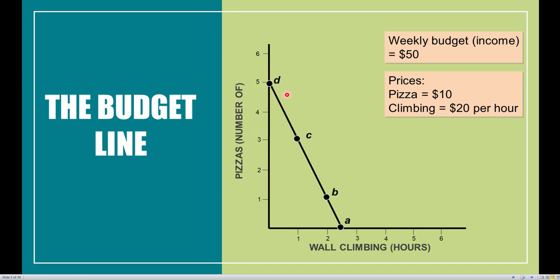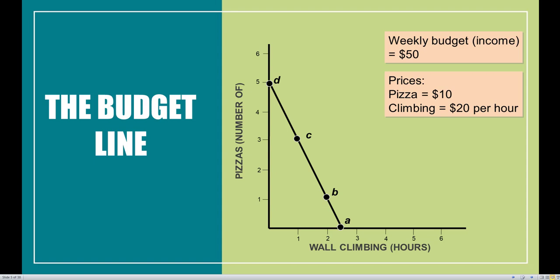At point D, we're spending all $50 on pizza, so the maximum amount of pizza we can buy is 5. At point A, we're using up all of our income on 2.5 hours of wall climbing, and once again, that is $50. But anywhere on this line, we are using $50. At point C, we're consuming 3 pizzas and 1 hour of wall climbing. That's $30 here, $20 here, so yes, we are using all $50. Same thing for point B: 1 pizza is $10, 2 hours of wall climbing is $40. $50 once again.